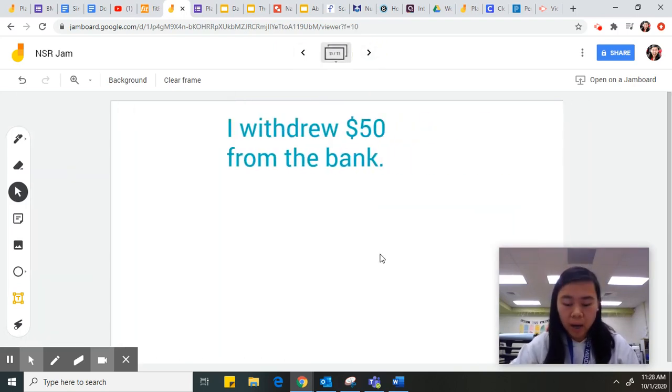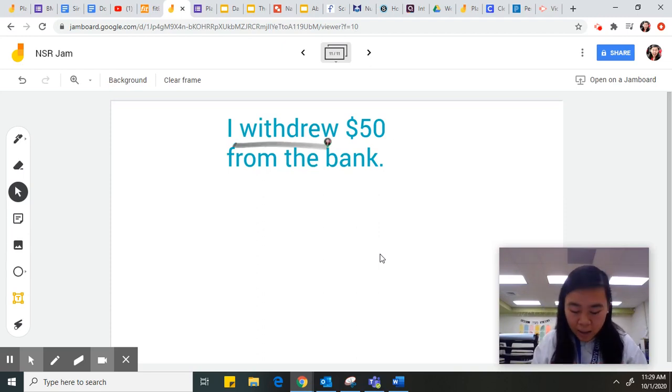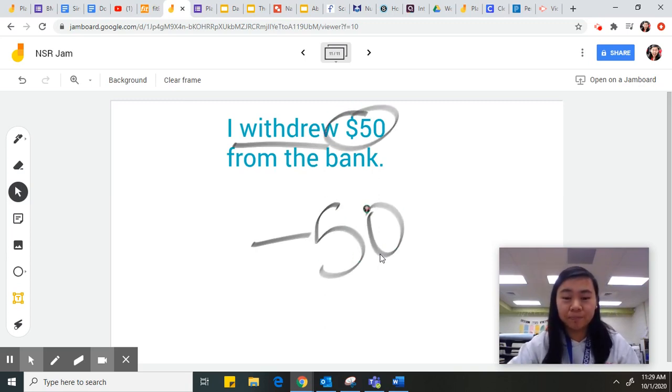Let's look at one more. I withdrew $50 from the bank. This one is a little bit tricky for a lot of you guys. You withdrew money from the bank. Now what you want to do is deposit money into your bank, into your savings account, because you're saving up money, you're building up money. But if you withdrew $50 from your bank, you probably did it because you're about to spend it at the store. You took away money, you lost money, your bank account lost that money. So withdrew is a negative word. And I know that my integer I'm looking at is 50. So it's going to be a negative 50.